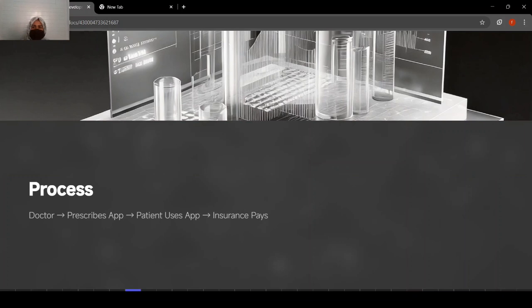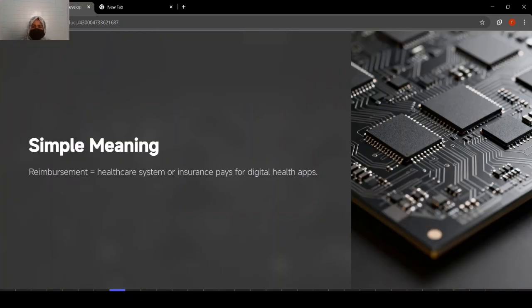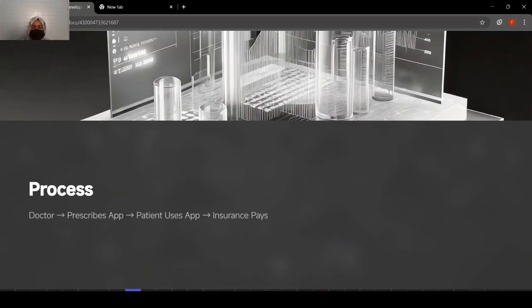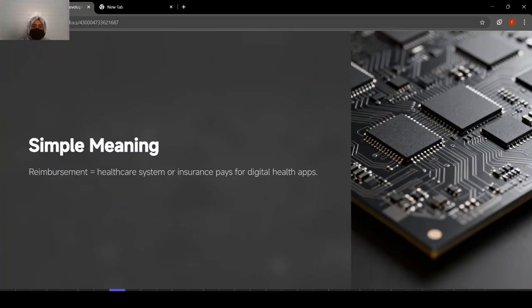And what is the process of it? First of all, there is a doctor, then there is a prescription app. The doctor prescribes, for example, an app that you have to use. Then the patient uses that app and then insurance pays. That we have studied earlier: the healthcare system or insurance pays for digital health apps. So this is the flow: doctor, prescribed app, patient uses the app, and then insurance pays. So this is reimbursement, how digital health apps get paid.